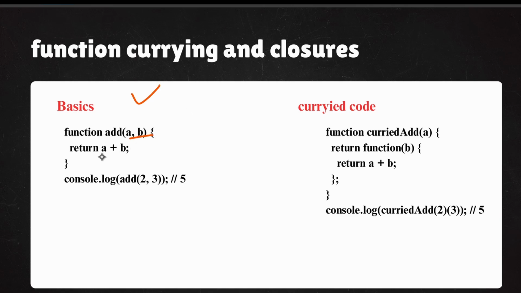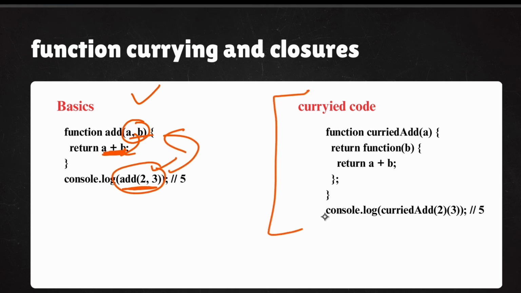So you have A and B, and you are simply adding the values you have here, and you are calling the function add 2, 3. So basic, you know that. And curried code, how will you do curried code? So you call curried add, first passing 2 and next passing 3. If you want to understand this more, I will show you in the code also.